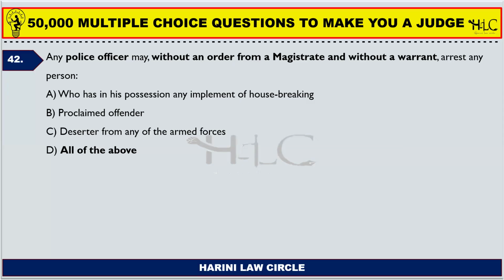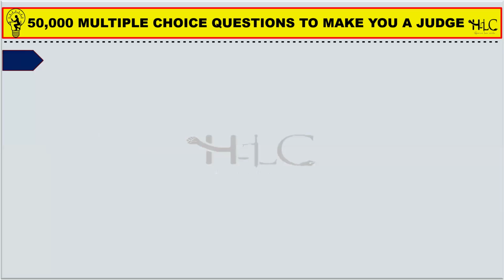Next one. Any police officer may, without an order from a magistrate and without a warrant, arrest any person. So when does this happen? Any police officer may, without an order from the magistrate or without a warrant, arrest any person. So when he is declared as a proclaimed offender, as we saw in section 82, or if he is a deserter from any of the armed forces, or who has in his possession any implement of housebreaking. In such cases, a police officer may, without an order of the magistrate and without a warrant, arrest him.